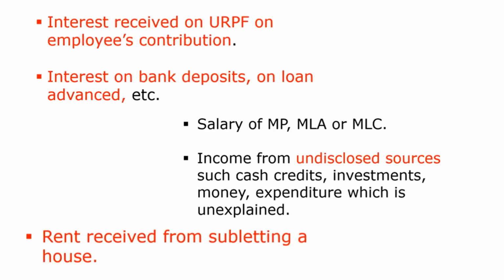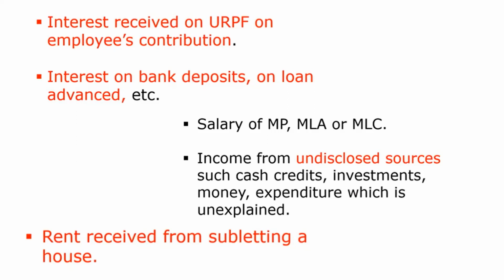This particular point we have already discussed when we were dealing with income from salary. We had a table where we had different types of provident funds and where it is taxable, where it is not taxable, which amount goes to deductions and which goes to other sources. There we discussed. The same one point related to URPF is mentioned here.